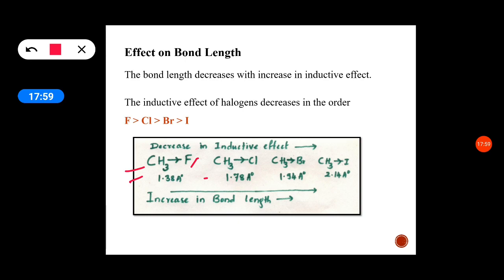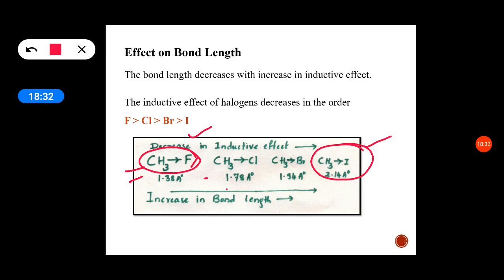The bond length of CH3 fluoride is less than CH3 chloride, which is less than CH3 bromide, which is less than CH3 iodide. Inductive effect is more in methyl fluoride and less in methyl iodide because fluorine is more electronegative and iodine is less electronegative.